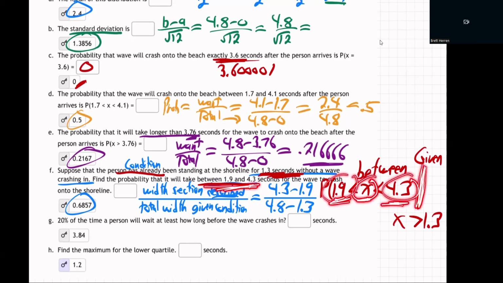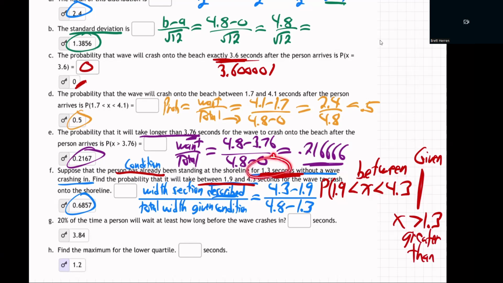Given, straight line means given that you already know X has got to be greater than 1.3. How do you know? Well, because you've already been there 1.3 seconds and the wave hasn't come yet. So you know the time for the wave to come is going to be greater than 1.3. So what's the chance it's going to end up being between 1.9 and 4.3?